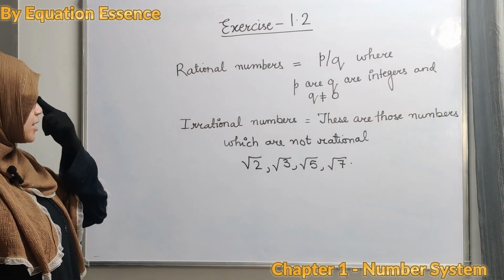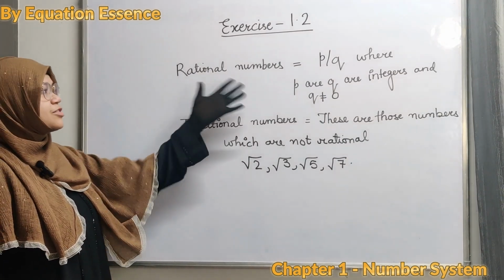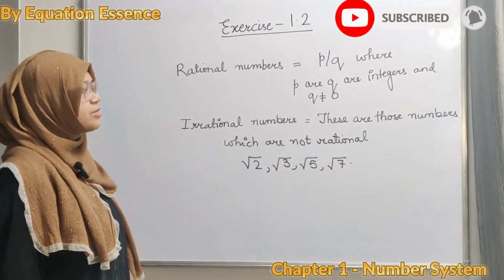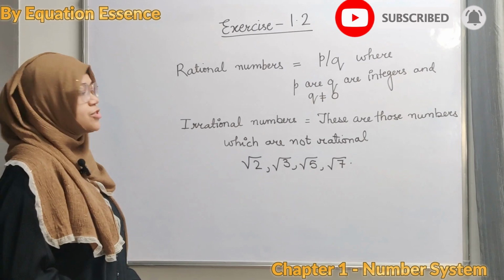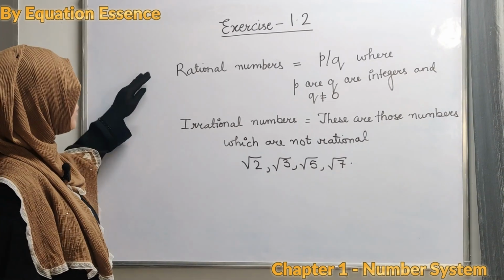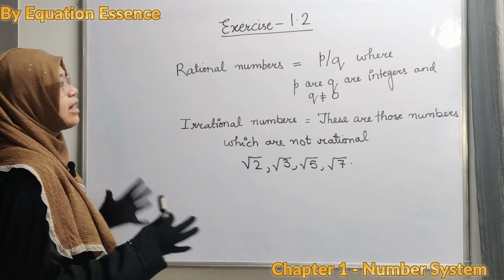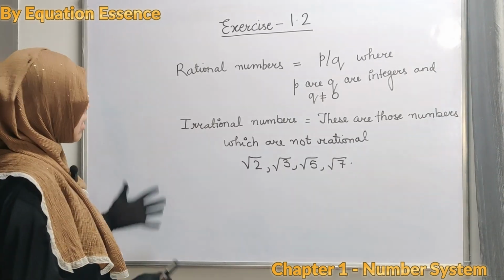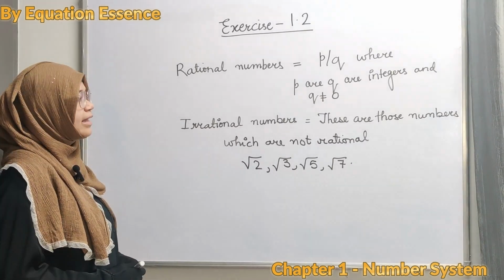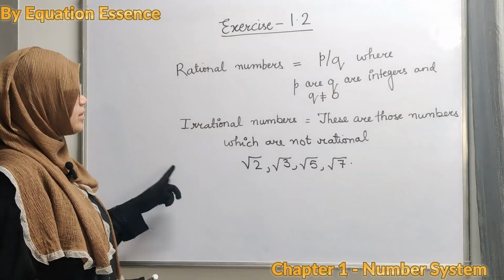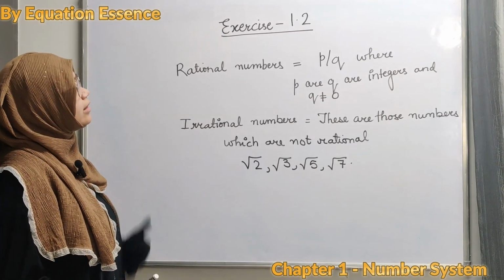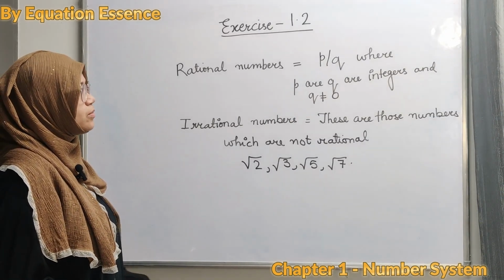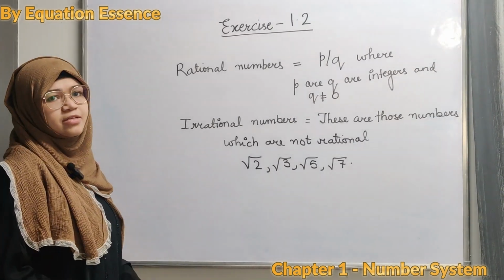So my basic question is, we can show rational numbers on the number line, so can we show the irrational numbers on the number line? Yes, we can show. Why? Because together rational and irrational numbers both are in the real numbers, and real numbers can be shown on the number line. So how can we show or locate irrational numbers on the number line? We will talk about this in exercise 1.2. So are you ready? Let's start exercise 1.2.